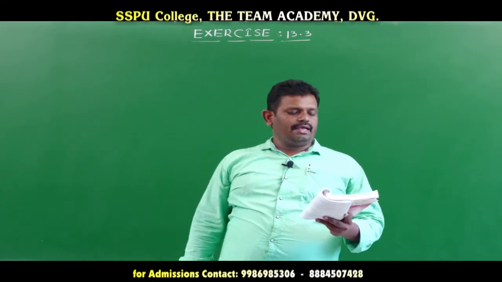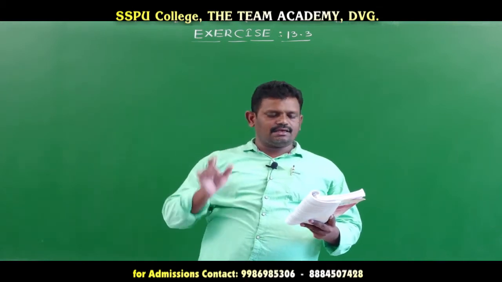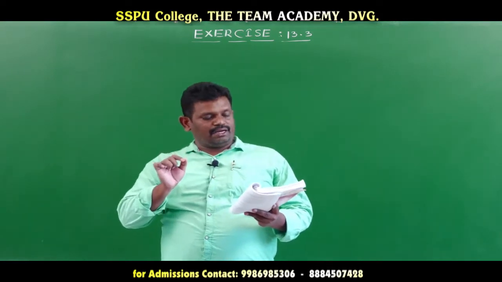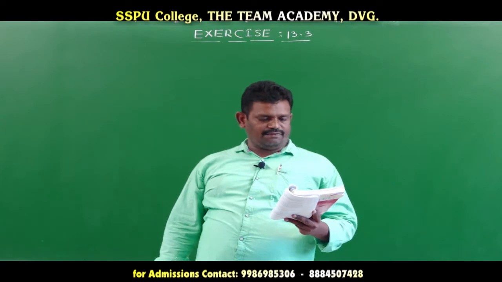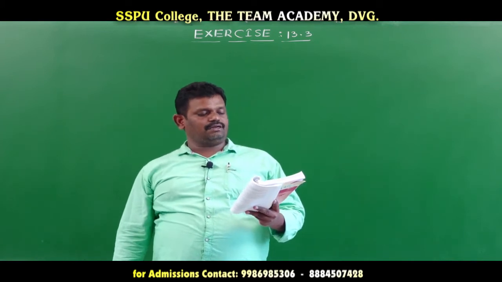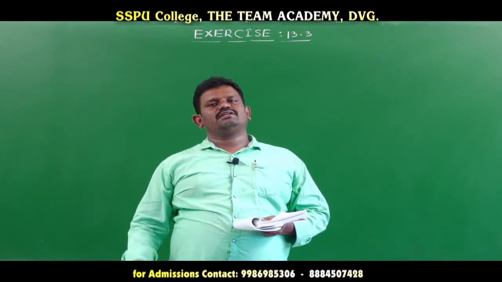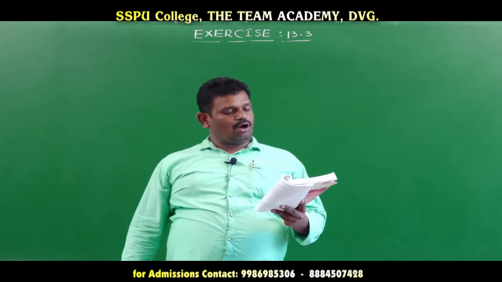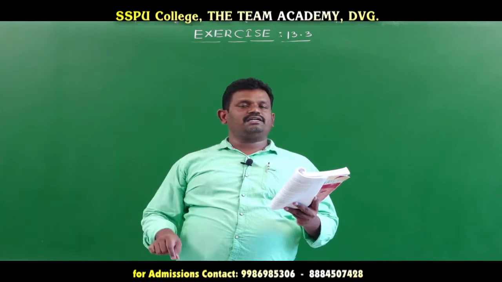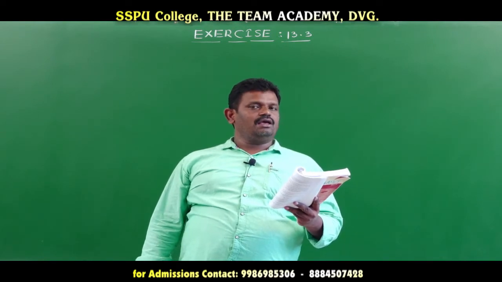Fifth question, Sima. A laboratory blood test is 99% effective in detecting a certain disease when it is in fact present. Now, if the blood result is positive, how much percentage is given? 99% positive is given. However, the test also yields a false positive result for 0.5% of the healthy persons tested.